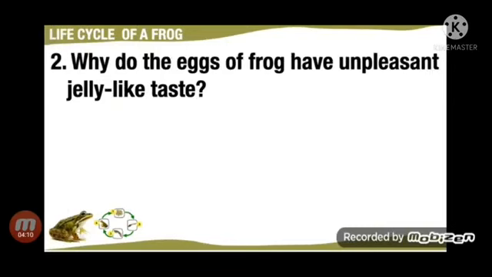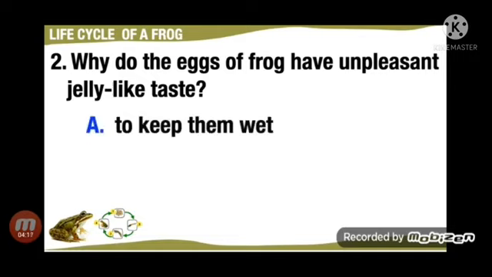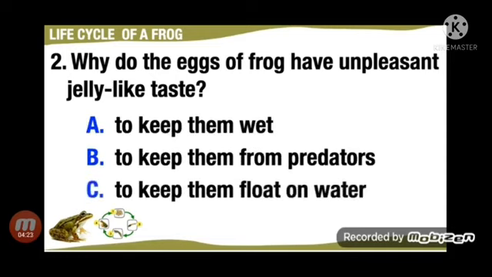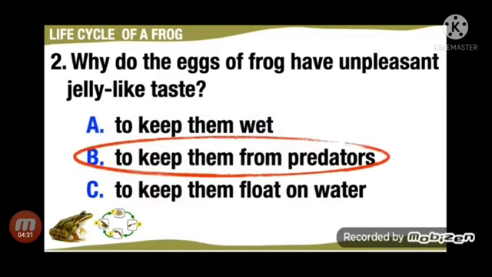Why do the eggs of a frog have an unpleasant jelly-like taste? A. To keep them wet. B. To keep them from predators. C. To keep them float on water. The correct answer is B. To keep them from predators.